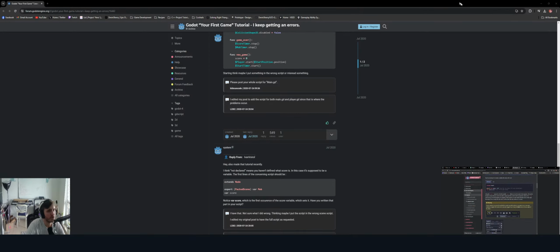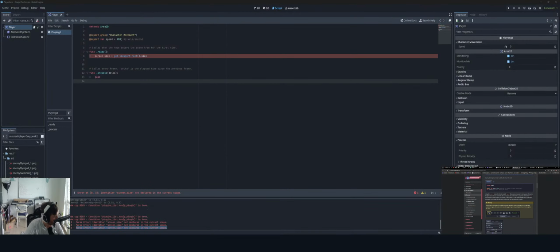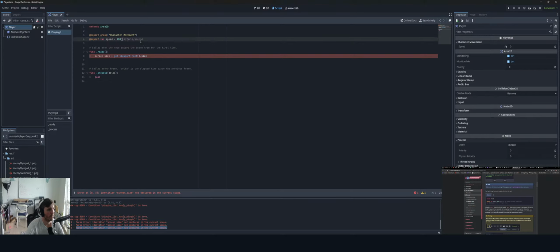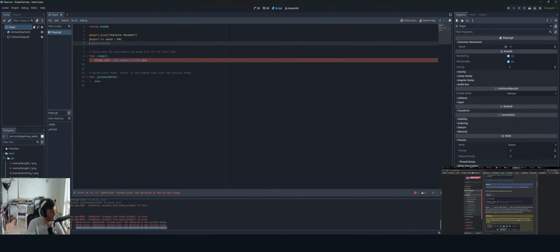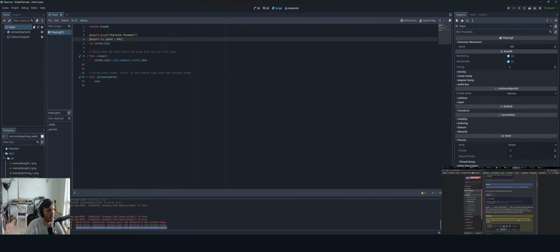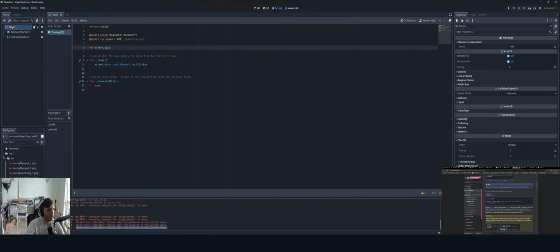Yes, I did. There's var screen size. All right, I missed a step. Makes sense. Whoopsie doopsie. Checks out. User error. The compiler is always right.